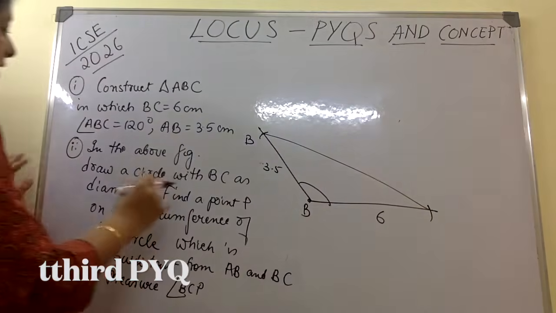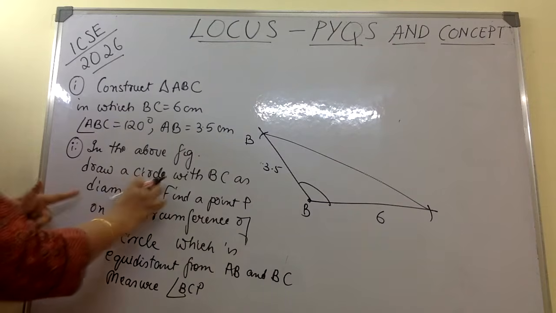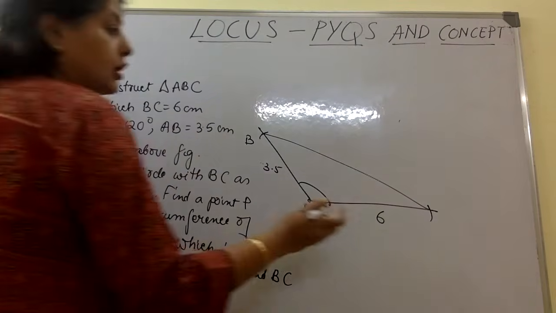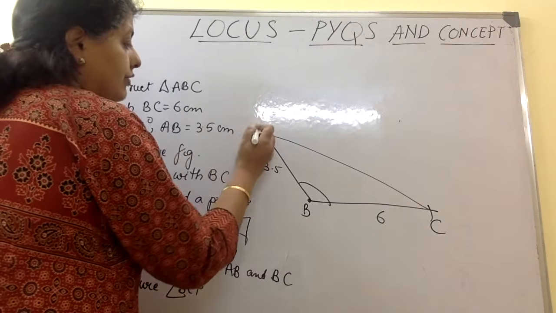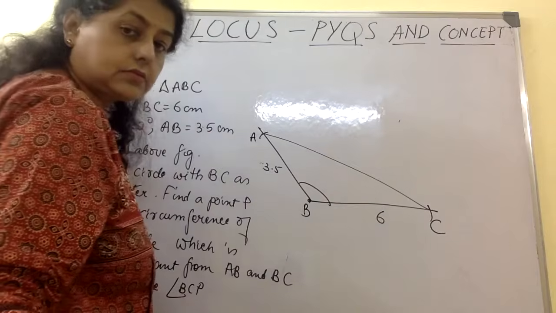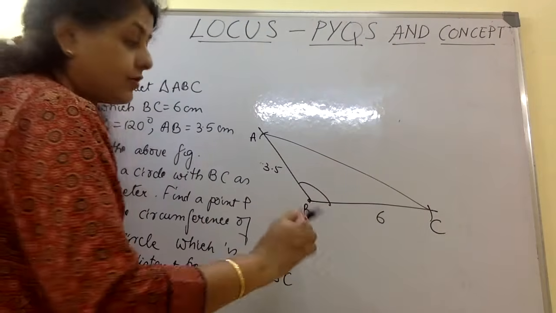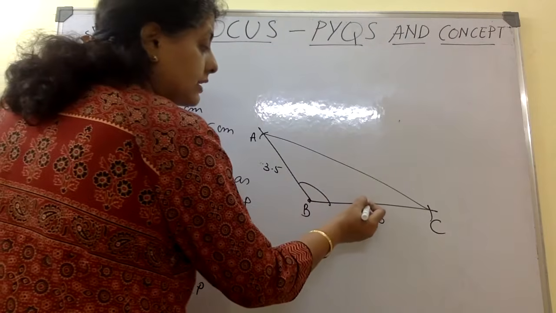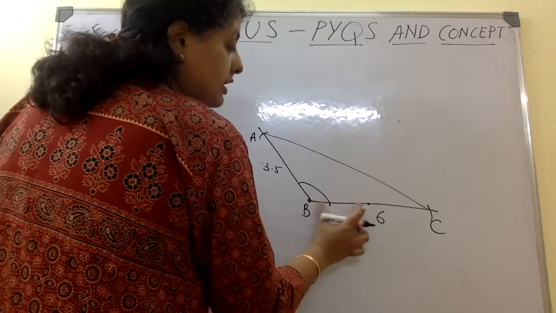In this triangle, now the second part, triangle done. Draw a circle with BC as diameter. I'm sorry, this is A. When BC is the diameter, then you have to get the perpendicular bisector. Only then the two radii will be equal, right?